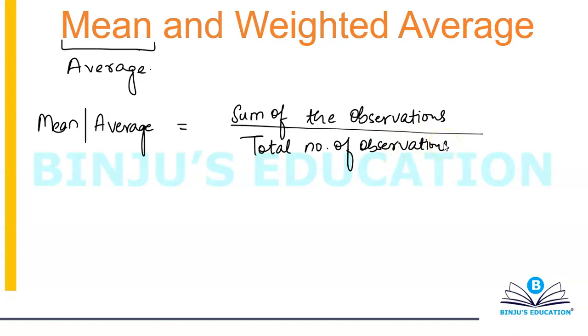Like the simplest way of defining a mean or average is, it's simply sum of the observations divided by total number of observations.